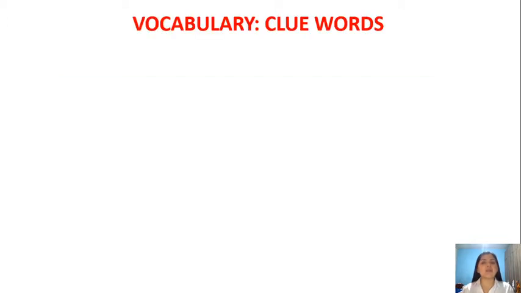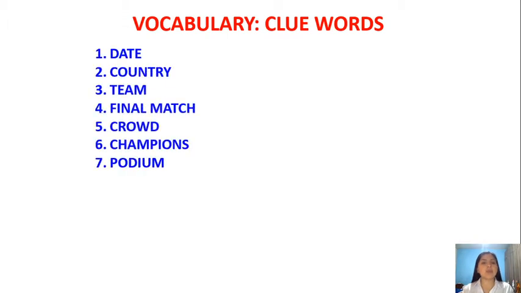Let's start with vocabulary, clue words. Okay, last class we talked about sports. Do you remember? Now we are going to have some clue words to work in this session. Let's start. We have 7 words: date, country, team, final match, crowd, champions, and podium.